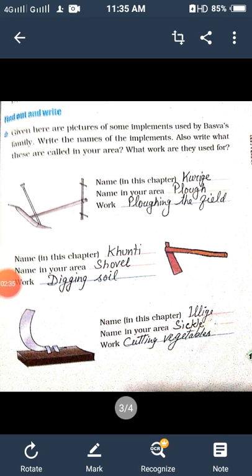The second is khunti. In this chapter, this is called khunti. Name in your area, you can answer, in my area this is called shovel. And which type of work is done by this implement? This implement is used for digging the soil. Now, name in this chapter, this is called ilige. Name in your area, in our area, this is called sickle. And which type of work is done by this implement? So you can answer that we use the sickle for cutting the vegetables.